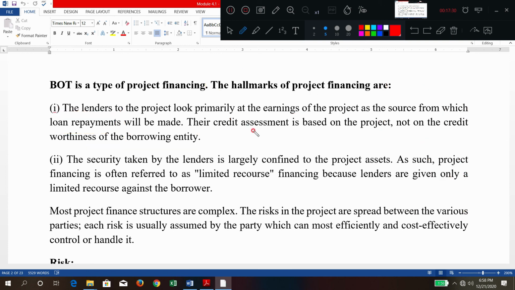This type of financing, where the lenders are looking at project assets or the project only, is called limited recourse. Very important term. In limited recourse, the lending company giving the finance is only looking at the project revenue, not at the company's side. So this type is called limited recourse.